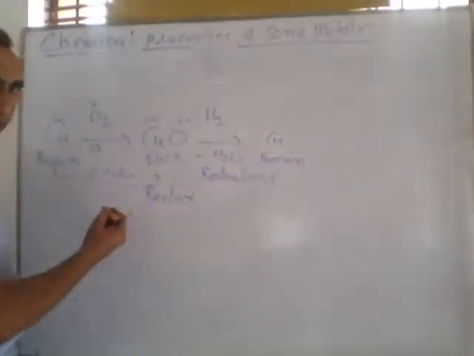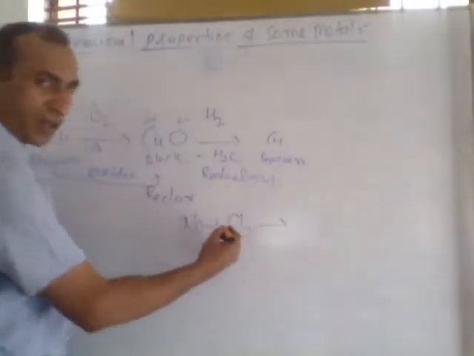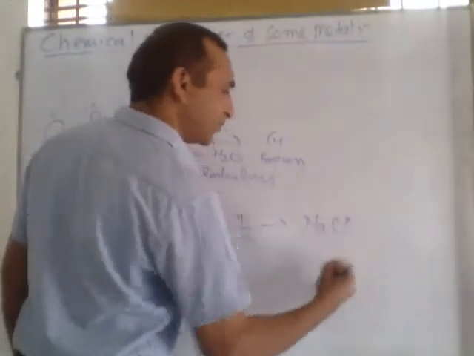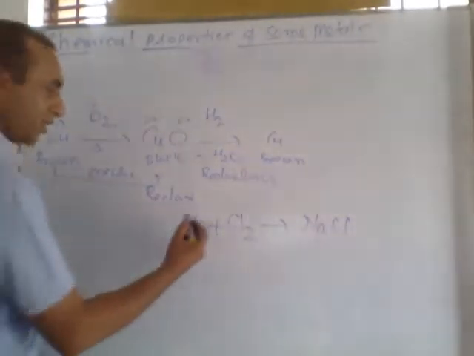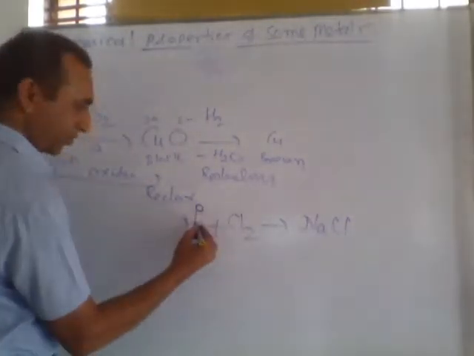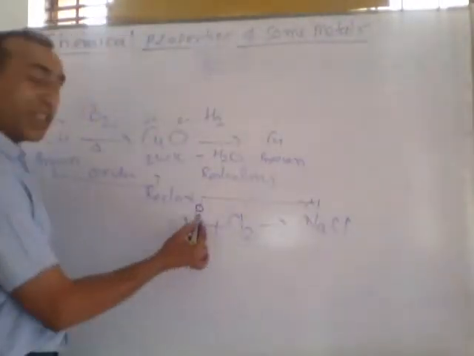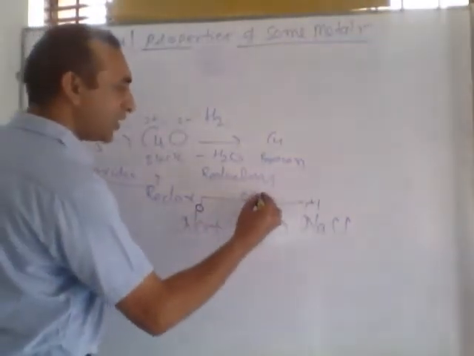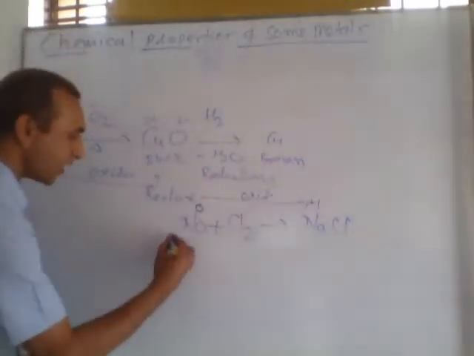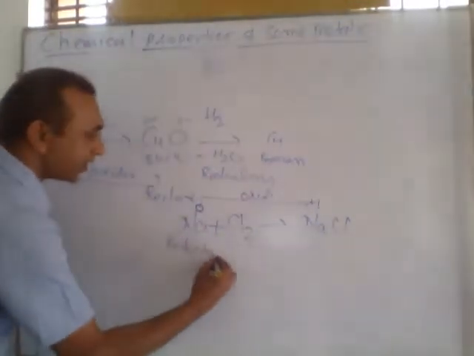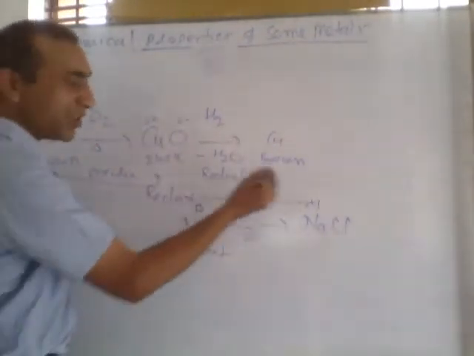In simple words we can say, listen, this is sodium, this is chlorine. Sodium is reacting with chlorine and forming NaCl. On the basis of the electronic theory of redox, we can say that the valency, meaning the oxidation state, of sodium is increasing from 0 to plus 1. If in any reaction the oxidation state is increasing, this is called oxidation. And the species, the element of which oxidation is increasing, is called reductant. Listen, reductant means reducing agent, of which valency is increasing, meaning of which oxidation takes place.